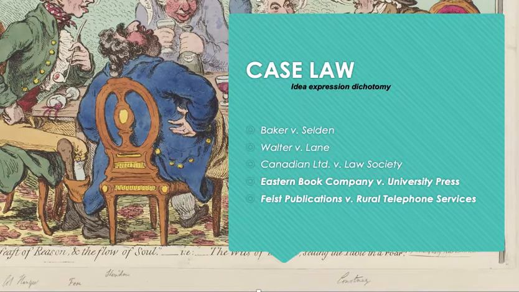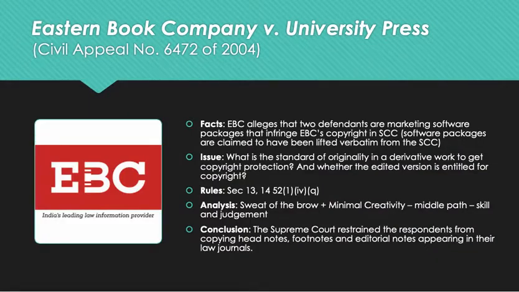Now, these cases are again about what is copyrightable, what type of material is copyrightable, and they also go into the same test that we spoke about in the last video. That is the sweat of the brow test and the modicum of creativity, the minimal amount of creativity required. So, to begin, we'll be dealing with Eastern Book Company versus University Press.